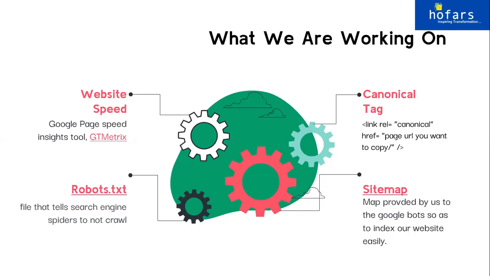If you have coded your website, for example, then under the head tag, the one who is coding your website, the web development head, if you have any, or if you yourself are coding a website, canonical tag, as I've written it, you don't have to change anything. I've written the code itself here: link rel, canonical, href, page URL you want to copy. For example, I want to copy the services page to that of, you can say, the about us page. So I will give the URL of the services page, and I will put this part of code under my head tag on the about us page. That's all canonical tag is.